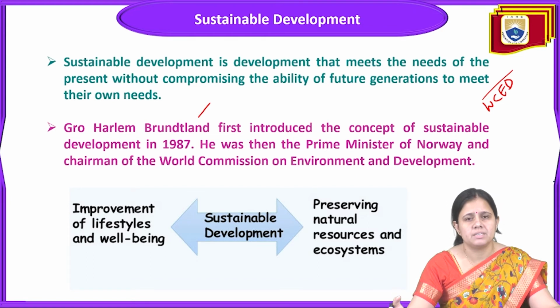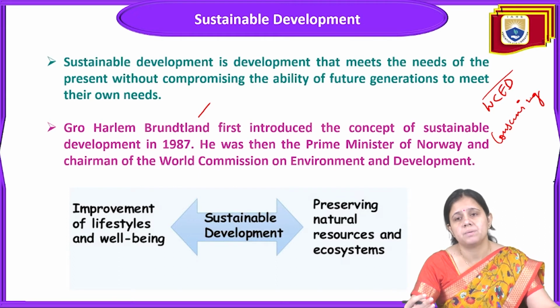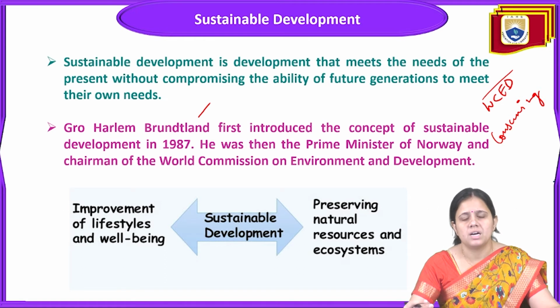If more development is there, but we are not taking care of the future generation, then this is not called development, this is only the consuming of natural resources, because there are lots of things present in our natural resources and ecosystem. So we have to think about preserving all these natural resources for the future generation also, because they have to survive on the same earth with the same kind of resources. If there are no resources, then no life will exist on the earth.